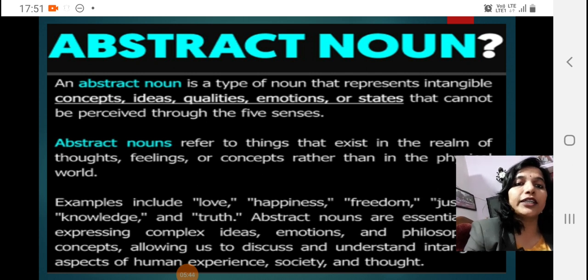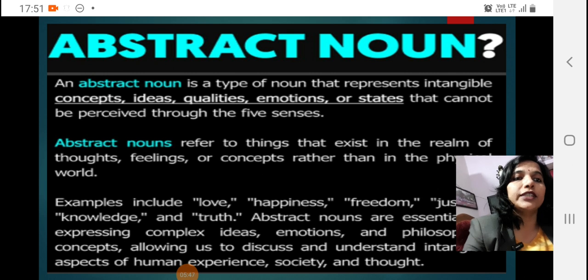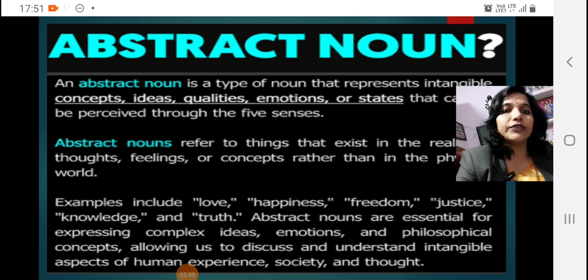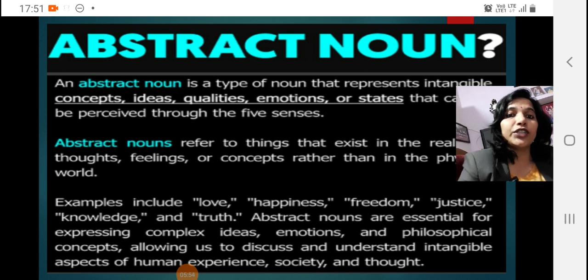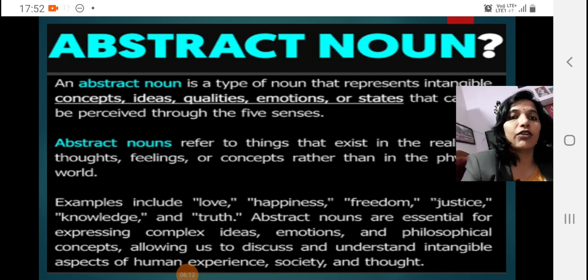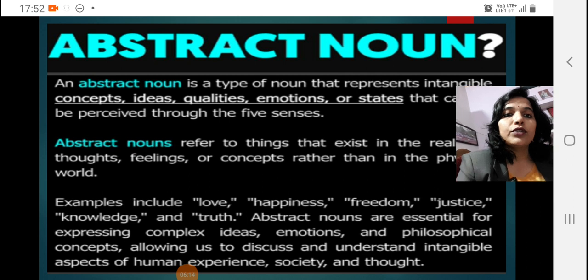And examples are given. With the examples you could easily understand what they are. Love, happiness, freedom, justice, knowledge, truth, all these. As I mentioned, abstract nouns always come under uncountable nouns, because love cannot be counted, happiness cannot be counted, freedom cannot be measured, and justice, knowledge, all these cannot be counted. So these all come in the category of abstract noun.